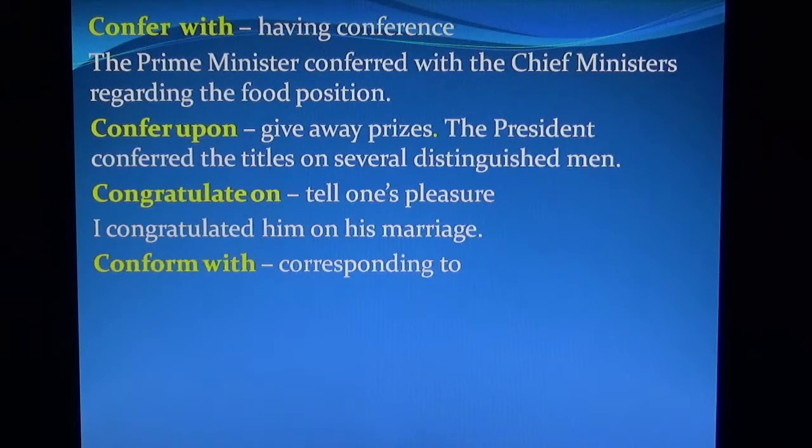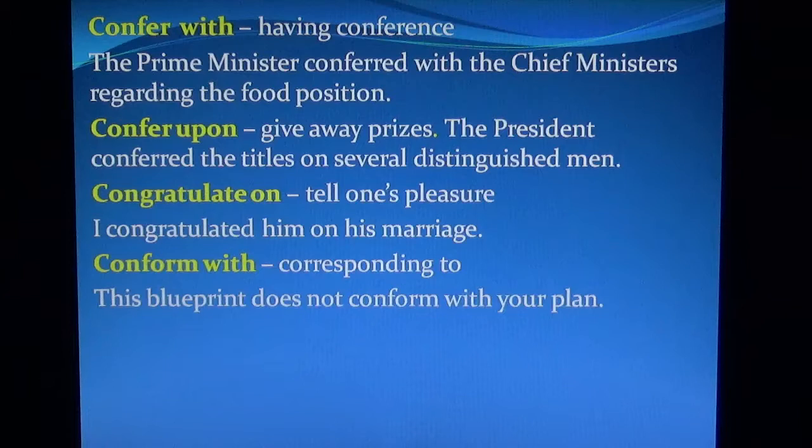Conform with means corresponding to. This blueprint does not conform with your plan.